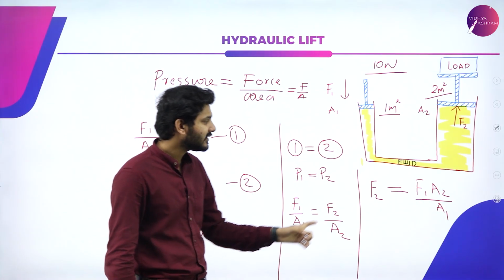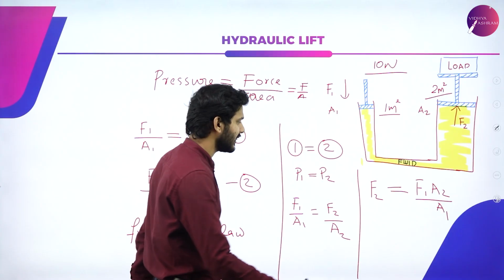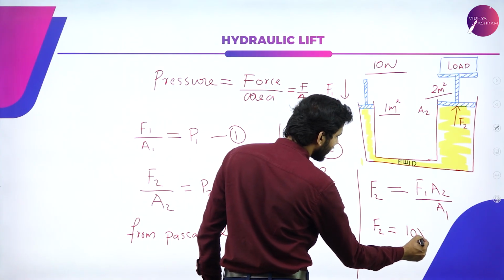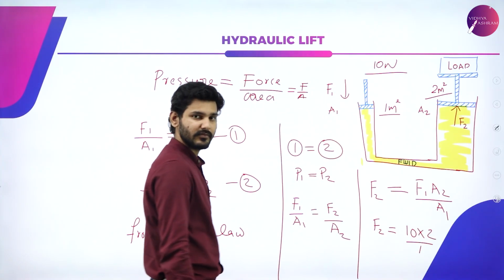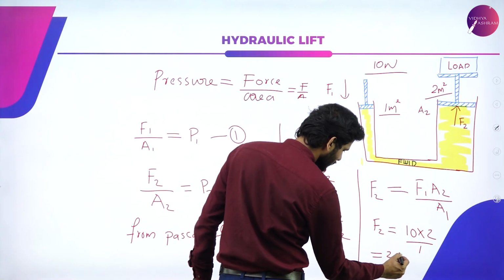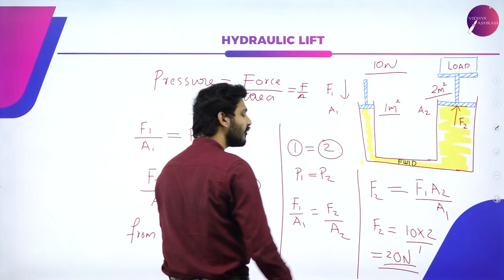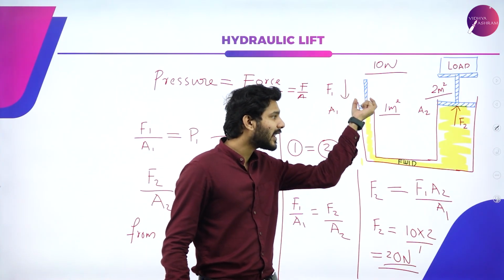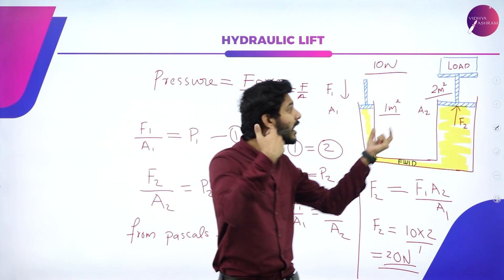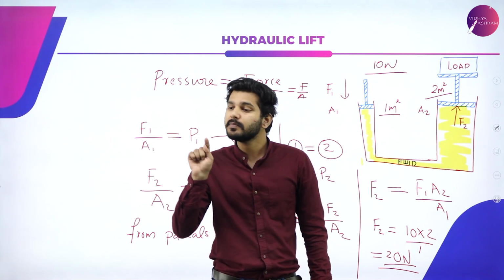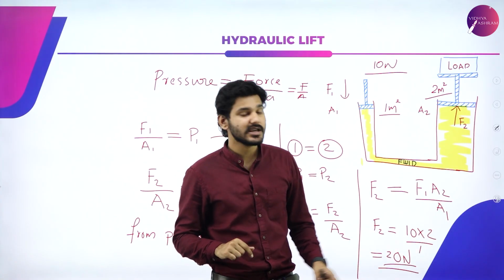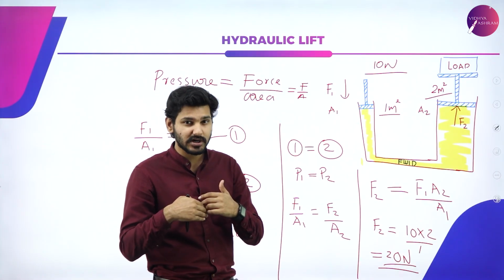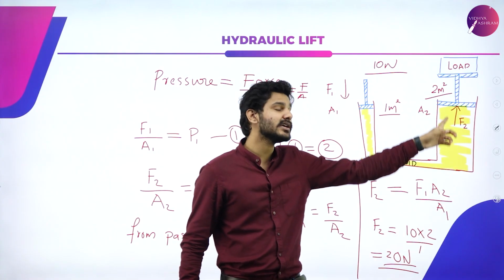Then what will happen to the net force that is applied on the other end? F2 will now be equal to 10 times 2 divided by 1. Right, it is 20 newtons, the force that is experienced at the other end, which means that the force I applied here at the narrow end is actually doubled at the other end. If I simply push on this end, the other end is actually giving out a punch. That much change in force has occurred just because this fluid is in between.